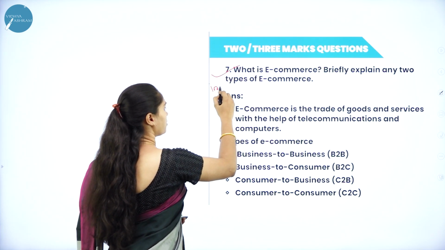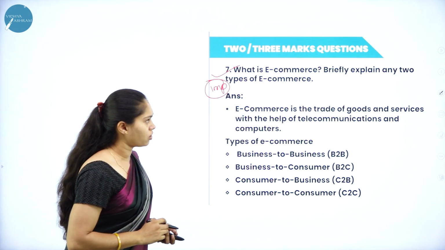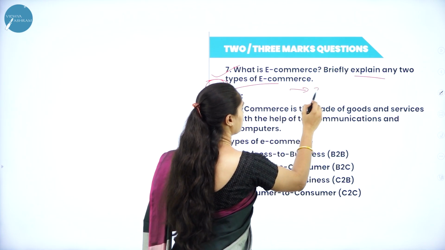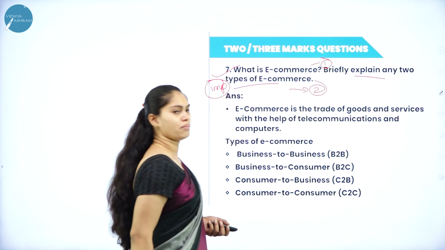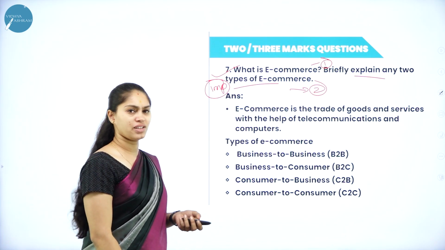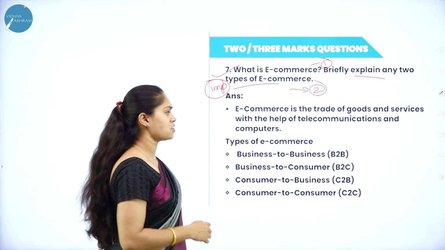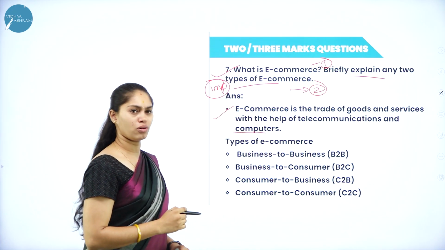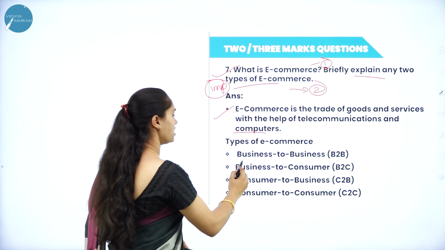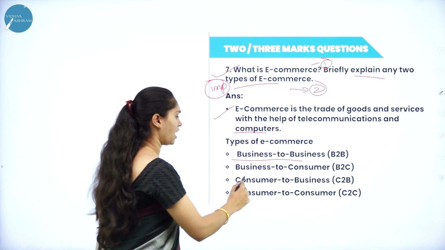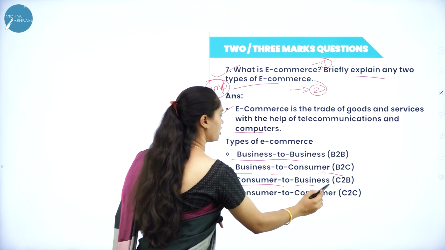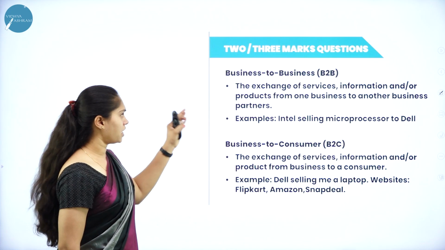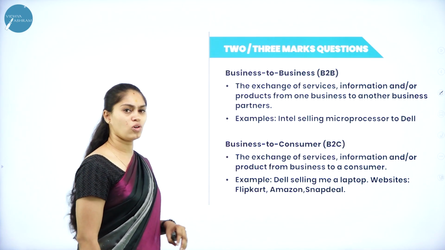Very important question from this chapter. What is e-commerce? Briefly explain any 2 types of e-commerce. This will be for 2 marks. This definition is for 1 mark. So we already know the definition of e-commerce: trading of goods and services over the internet or with the help of telecommunication and computers is termed e-commerce. So what types do we have in e-commerce? Business to business, B2B, business to consumer, B2C, consumer to business, C2B, and consumer to consumer, C2C. Then write the definition of each and write 1 or more examples.